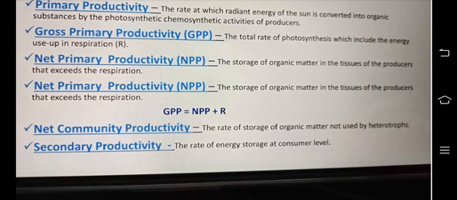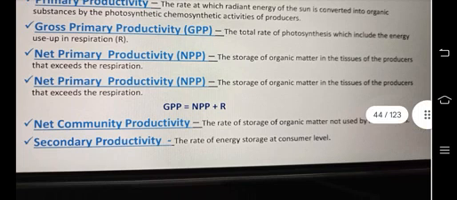Net community productivity, the rate of storage of organic matter not used by heterotrophs. That is net community productivity. Secondary productivity, the rate of energy storage at the consumer level.